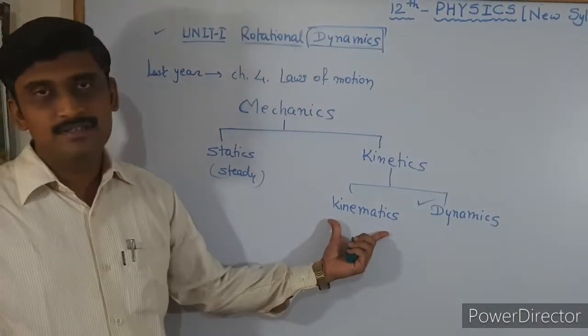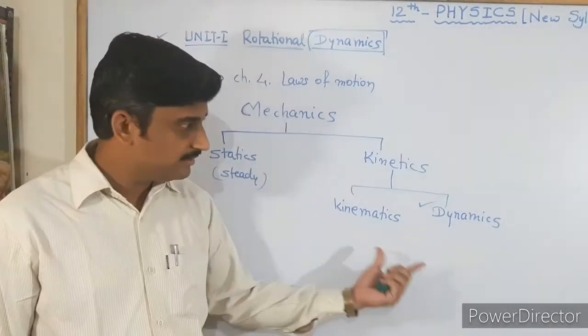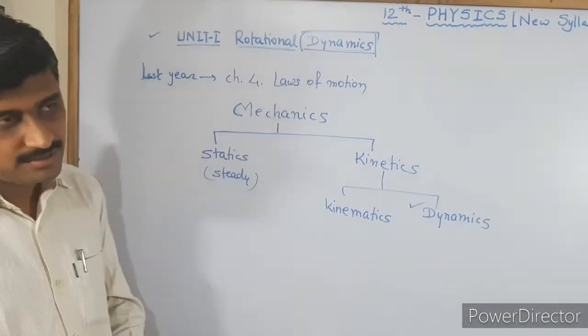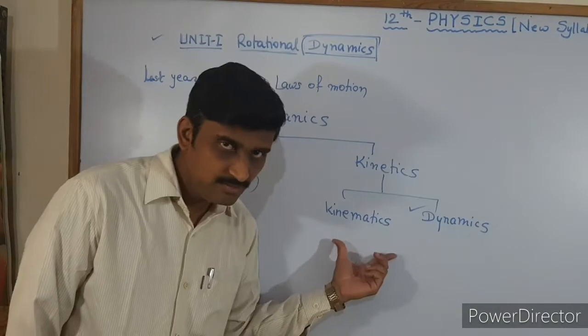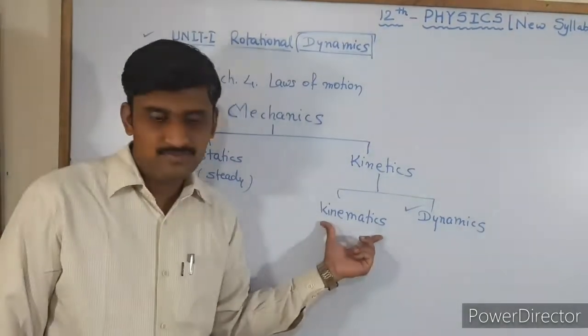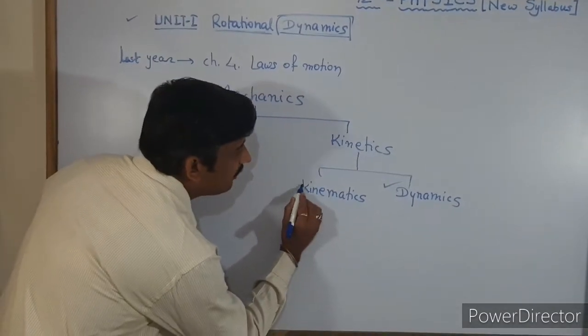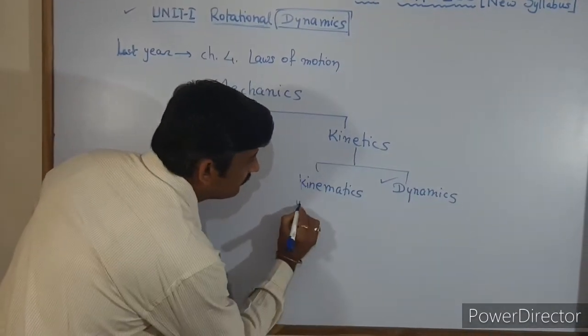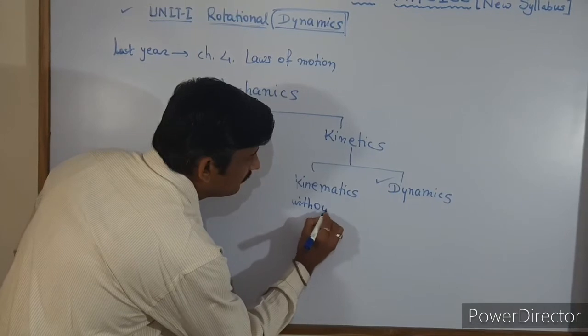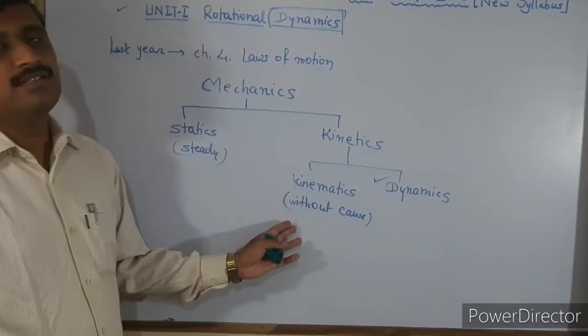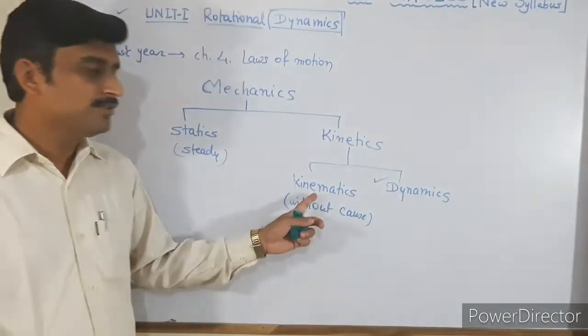Kinematics deals with the motion of the particle, dynamics also deals with the motion of the particle, but in kinematics, motion of the particle is considered without its cause. What is the probable cause for any type of motion?